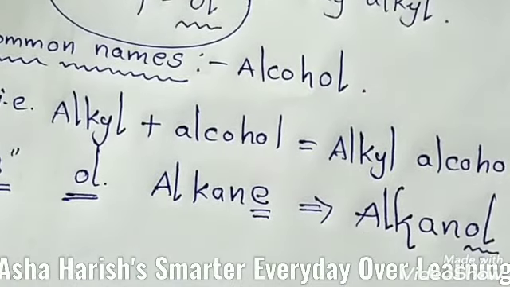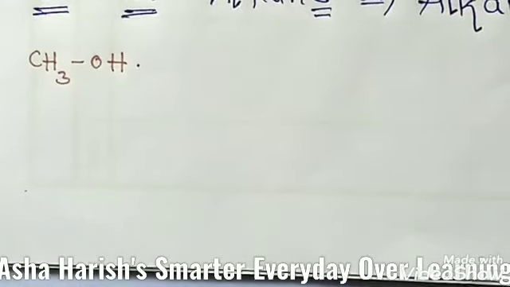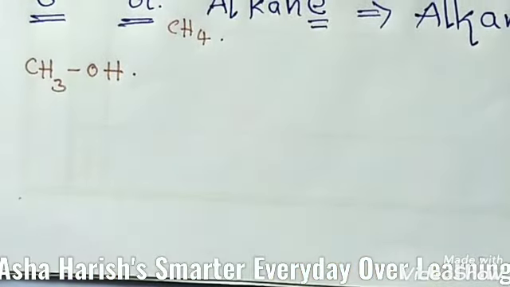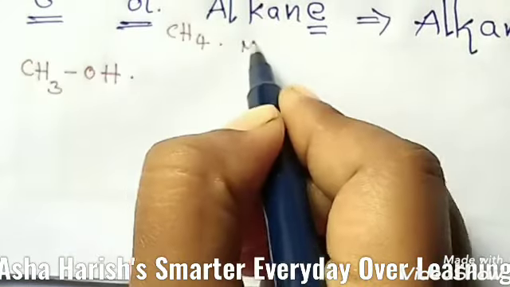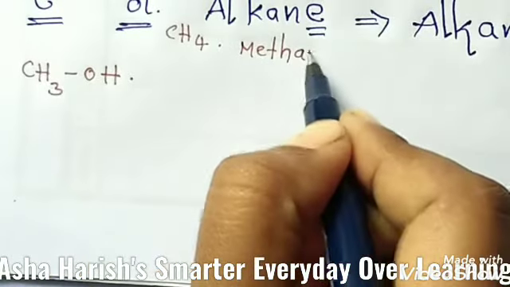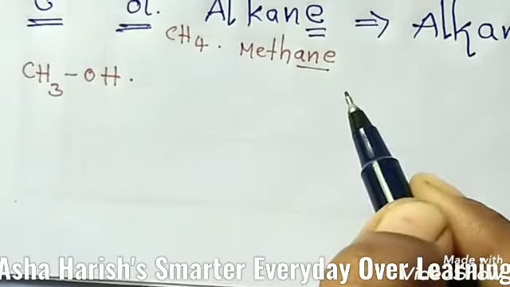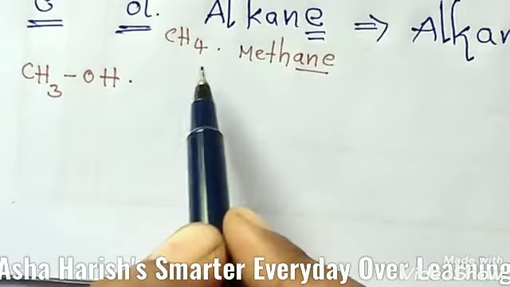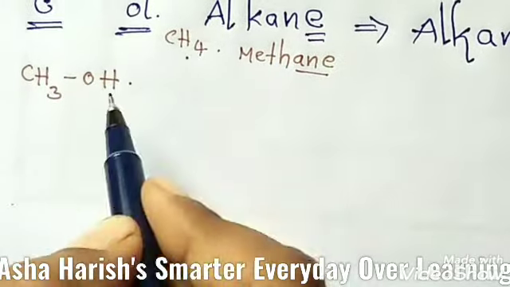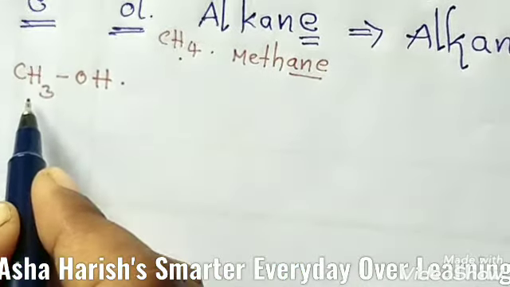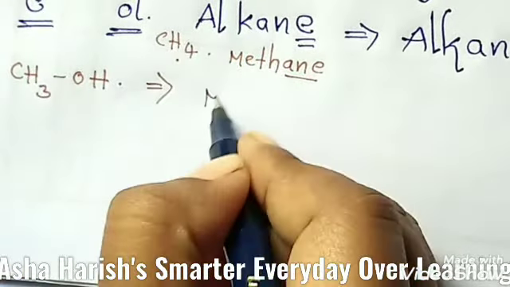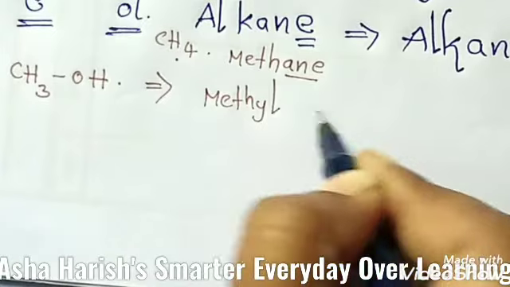And some important examples, let's see. CH3OH. You already know that CH4 is methane. One carbon is present, so the word root is meth, and these are all single bonds, so you add the suffix ane, that is methane. From this methane, if you remove one hydrogen, that will be the methyl group. So here you have one methyl group and one hydroxyl group, then the common name should be methyl alcohol.